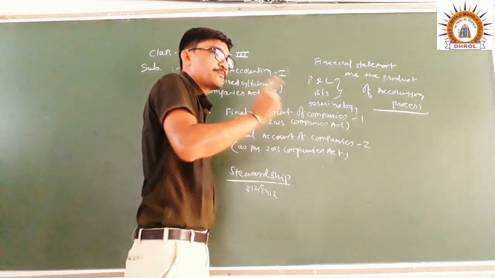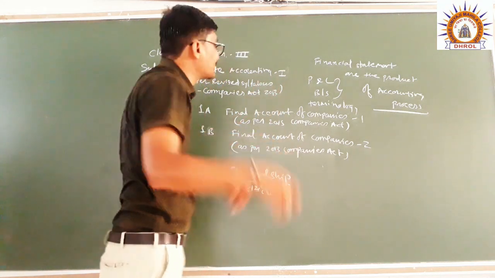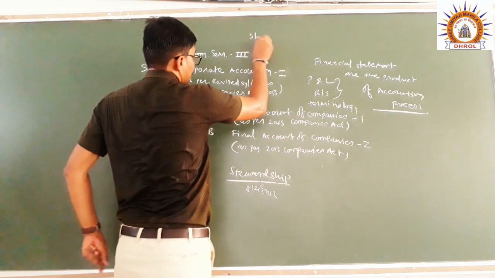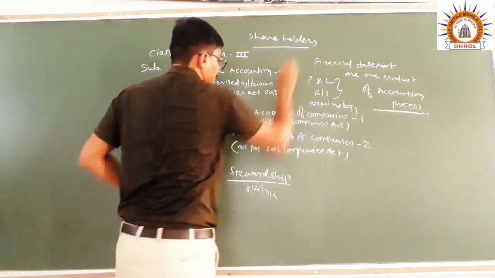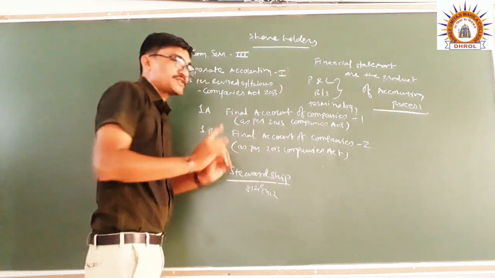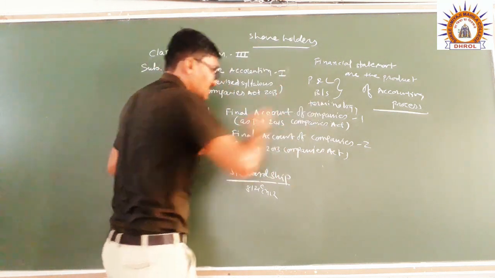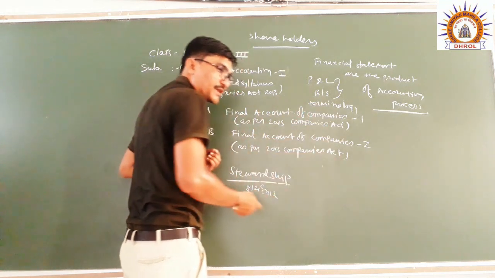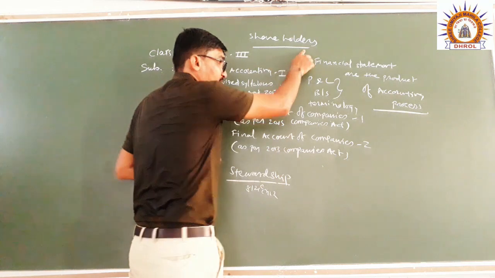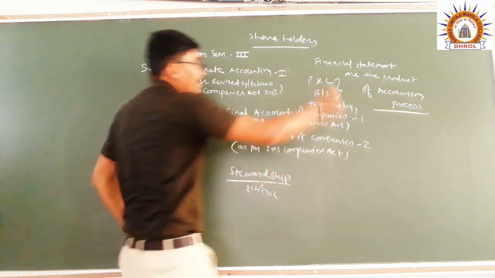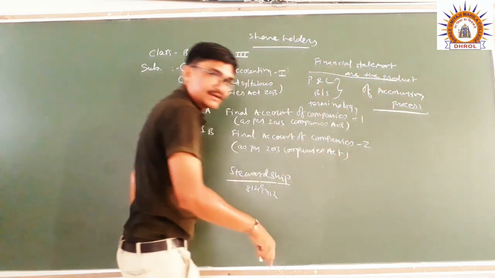For the financial position of the company to their shareholders. See, the basic true picture, it means the entire picture of a particular company, presents their financial position to the shareholders by way of preparing financial statements, right?